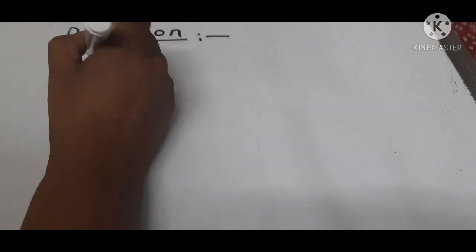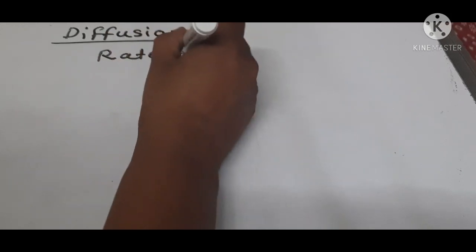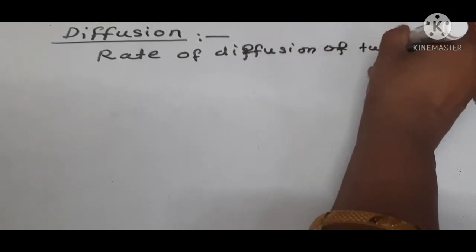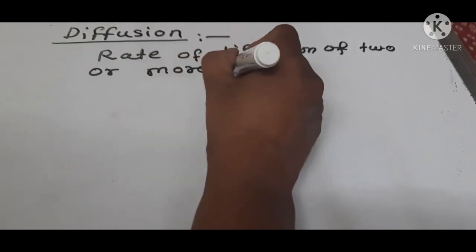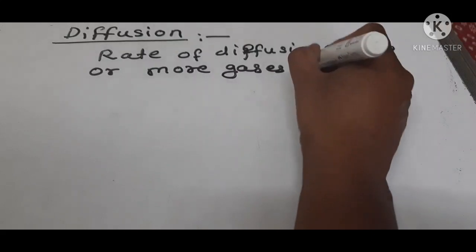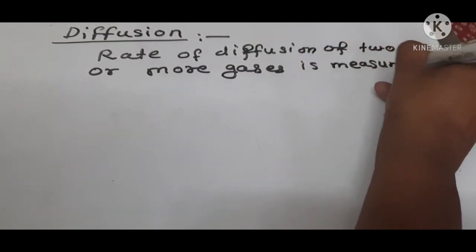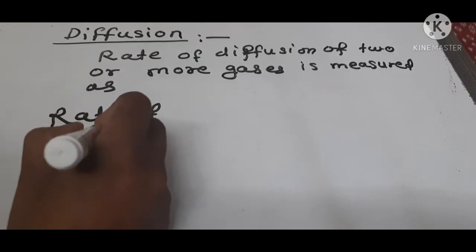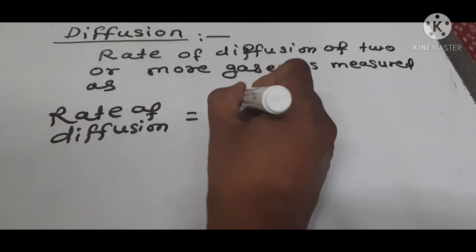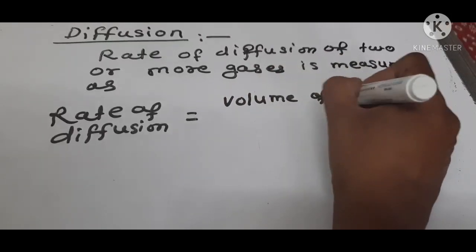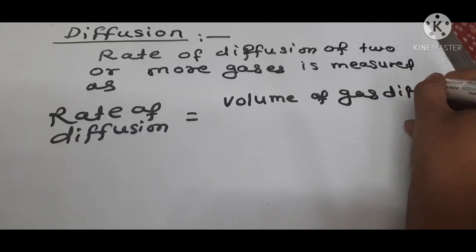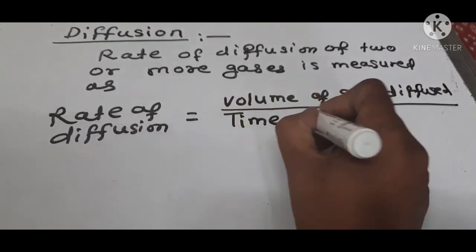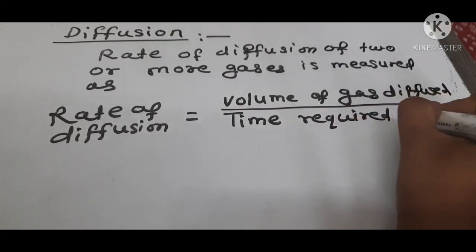In case of gases, the rate of diffusion of two or more gases is measured as: rate of diffusion is equal to volume of gas diffused upon time required for diffusion.